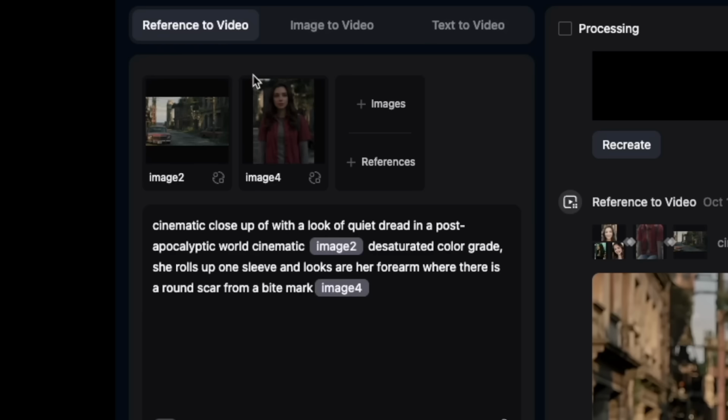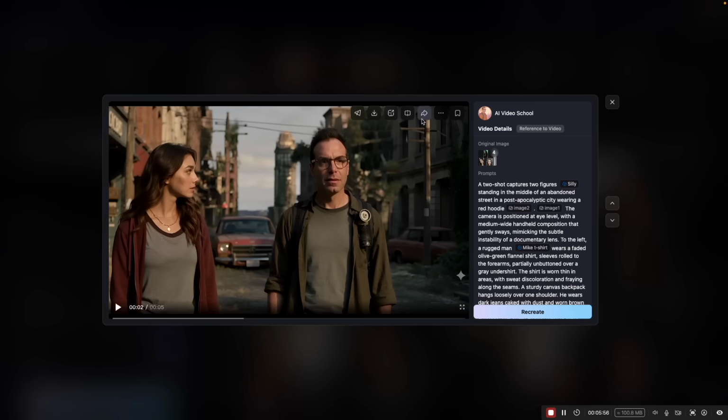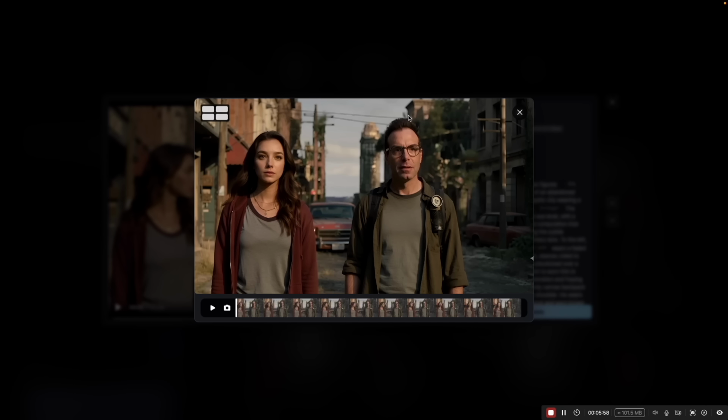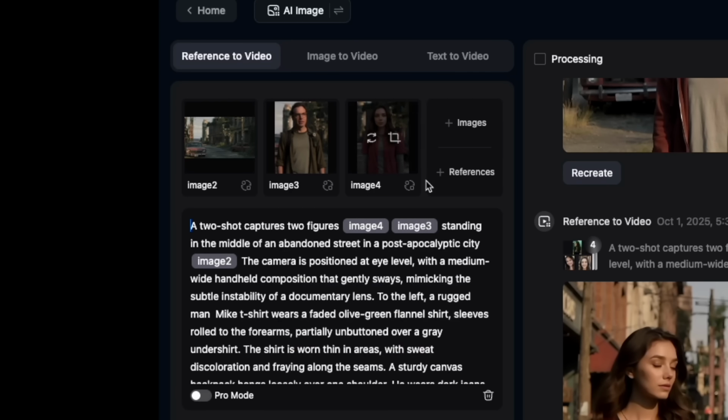And now we've just got one image of a character, so it doesn't have to try and piece together the different faces. And then I'll do the same for myself, and that way we can just have the same characters the whole time. Now we just have the 3 images. So now we just have our characters, and then we have this image. So what we can do from here is take these characters, pick different images, and now all we're doing is changing the image and the prompt for each one.